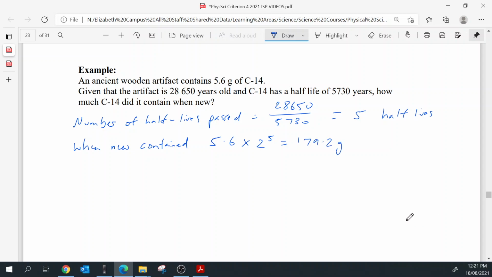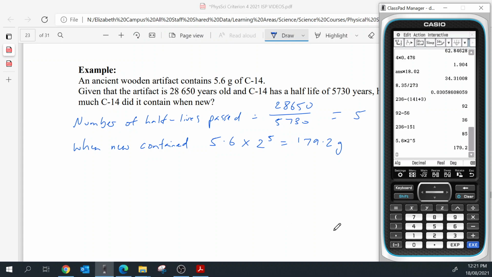That's exactly the same as getting on your calculator and saying 5.6 times 2, and then times 2. That's 2 half-lives, 3 half-lives, 4 half-lives, 5 half-lives. So you can do it that way as well.